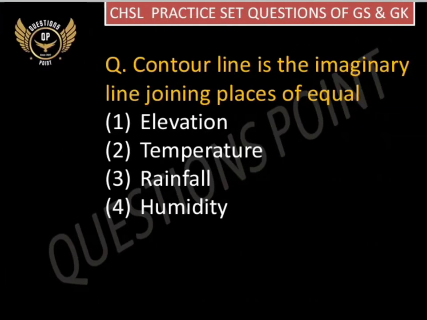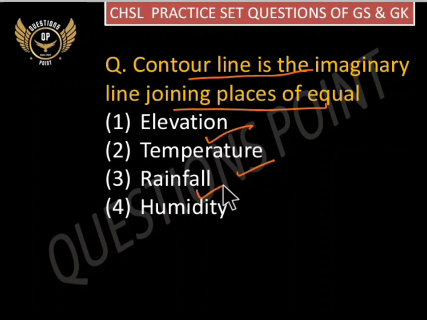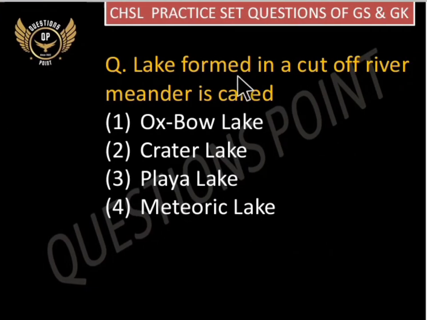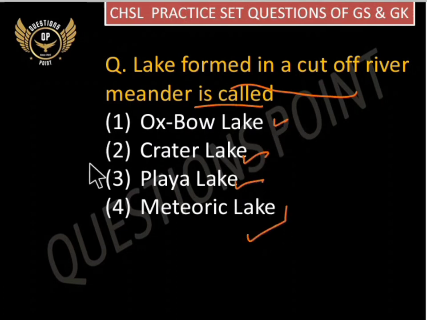Next question, a contour line is the imaginary line joining places of equal elevation, temperature, rainfall or humidity. So the correct answer here is elevation. Next question, a lake formed in a cut off river meander is called Oxbow Lake, Crater Lake, Playa Lake or Meteoric Lake? So the correct answer here will be Oxbow Lake.